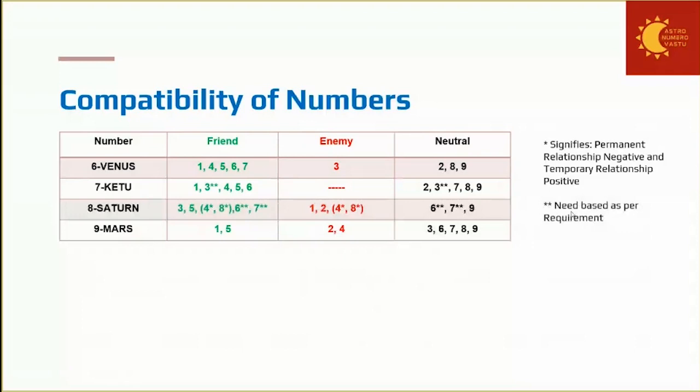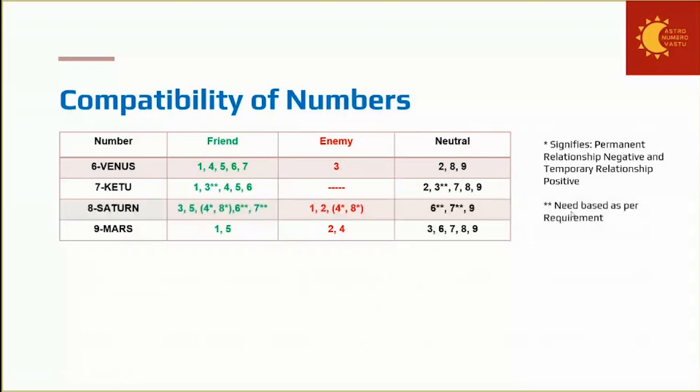So Venus is minister in the king's court. When the minister throws a party, he will invite the king. So 1 is the friend. He will invite 4 and 7. As I told you, 6 is the spiritual master of 4 and 7, so 4 and 7 are his students. So 4 and 7 will also be invited. Now 5, prince. The minister will invite the prince because the prince is the future king. So 5 is also invited. And 6, the other teachers, are also invited. So 1, 4, 5, 6, 7 are friends.